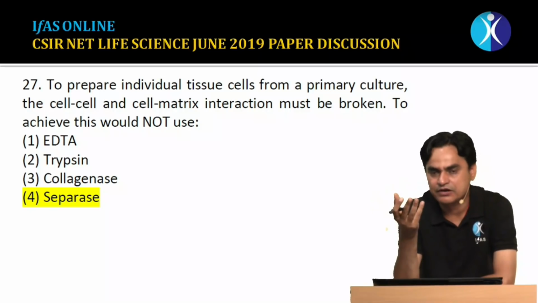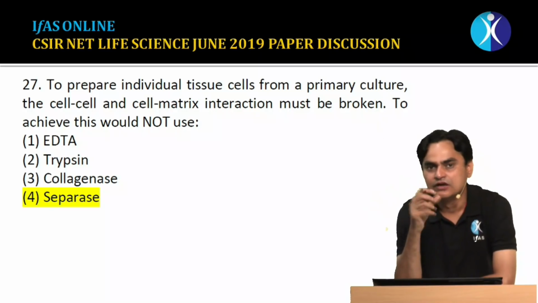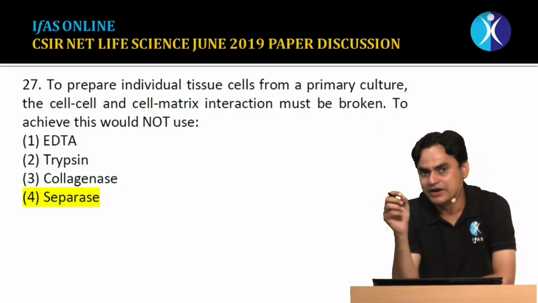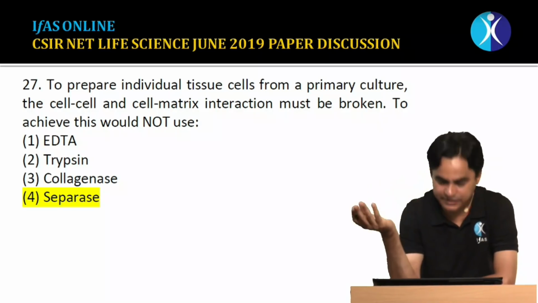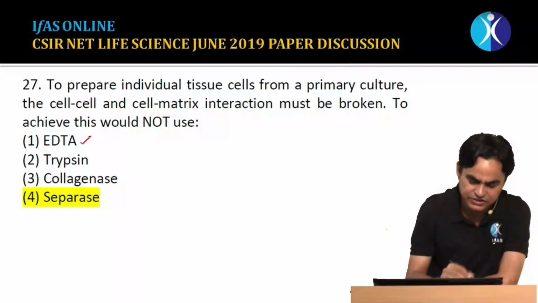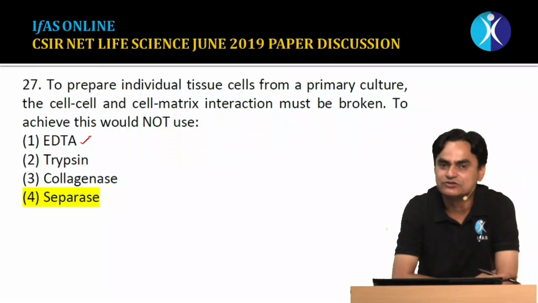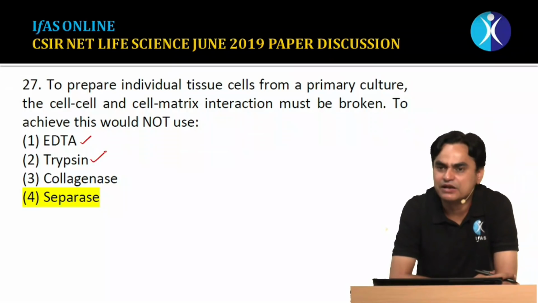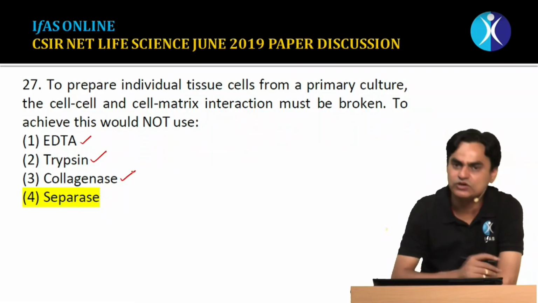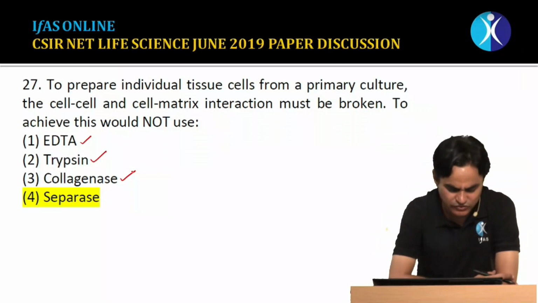For raising a primary culture, first we need a cell suspension, and for obtaining a cell suspension, we have to break the cell to cell and cell to matrix interactions. For this we utilize a variety of reagents and proteases. For example, EDTA is utilized as a chelating agent. It can chelate the calcium ions so that cell to cell interaction can be disrupted. Trypsin is a protease that can break multiple proteins involved in cell to cell or cell to matrix interaction. Collagenase could also be utilized because collagen is a major protein of the extracellular matrix. So these three are utilized.